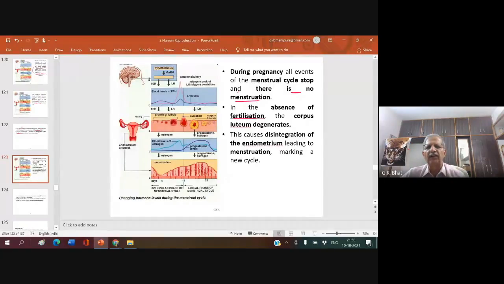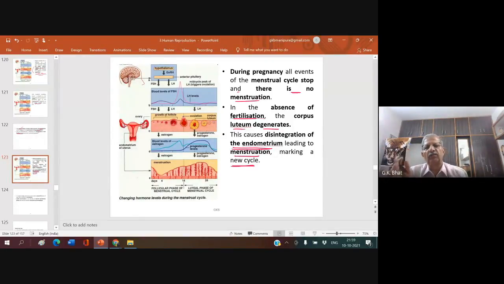In the absence of fertilization, the corpus luteum degenerates, converts into corpus albicans, then completely degenerates. This causes the disintegration of the endometrium, leading to menstruation, marking a new cycle. You must also know that whenever fertilization does not take place, the progesterone and estrogen levels suddenly come down. The decline in progesterone results in menstruation.